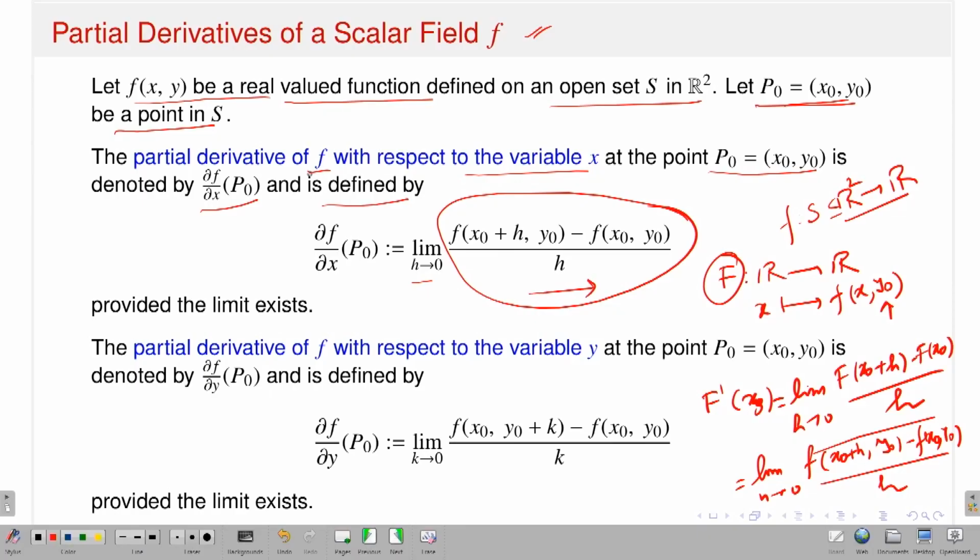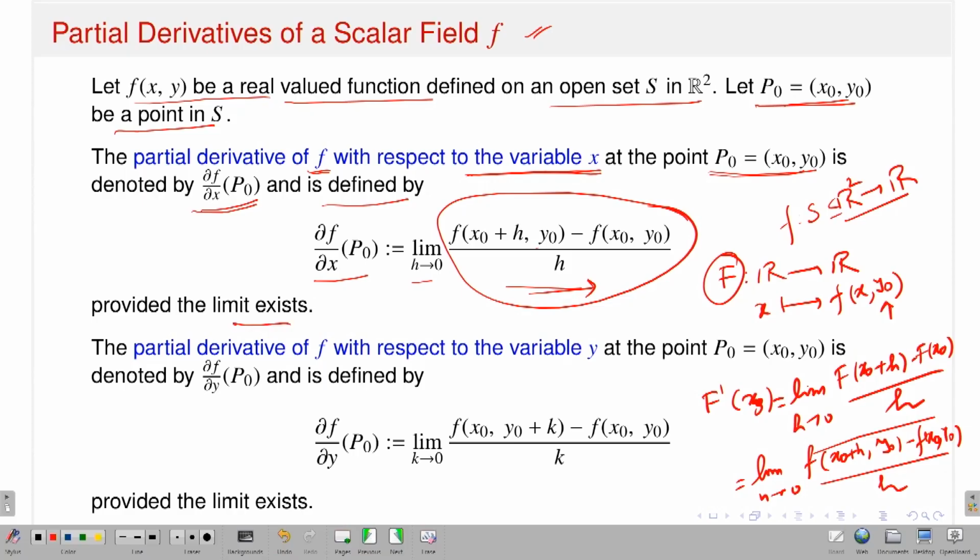So the partial derivative of small f with respect to the variable, that is very important, with respect to the variable x at the point x naught y naught, this is the notation and is defined by this limit, if this limit exists. That means limit h approaches 0, f of x naught plus h comma y naught minus f of x naught y naught divided by h. That means keeping y naught fixed, think about it as a function from R to R, and then talk about the differentiability on the first variable. This is called the partial derivative of f with respect to x at the point x naught y naught, provided this limit exists.